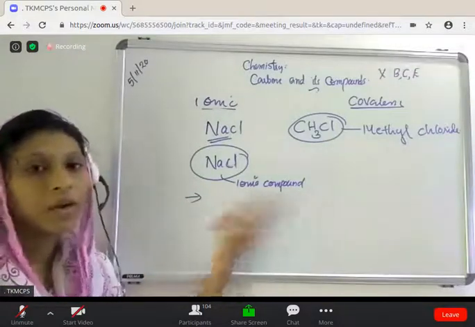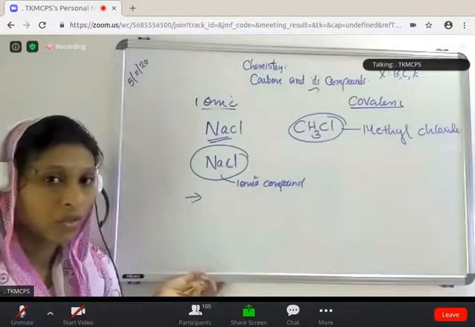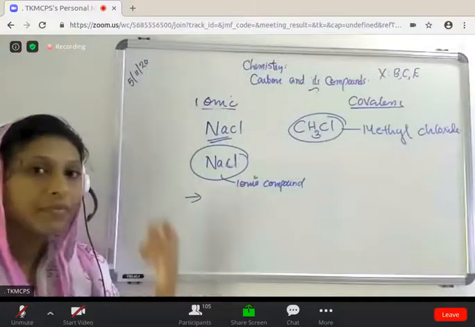NaCl is an ionic compound, isn't it? Their constituent particles are ions. They have very strong intermolecular forces of attraction.